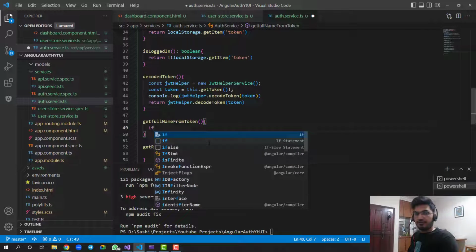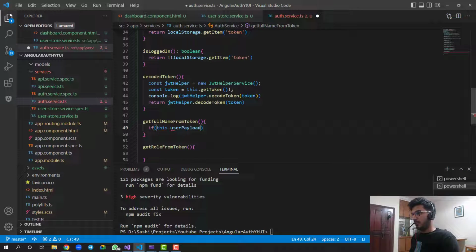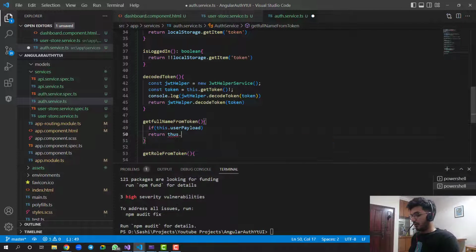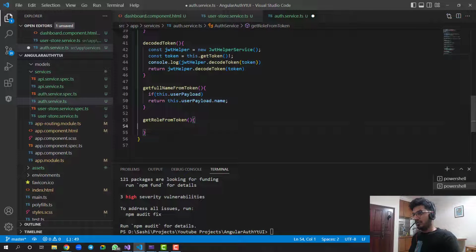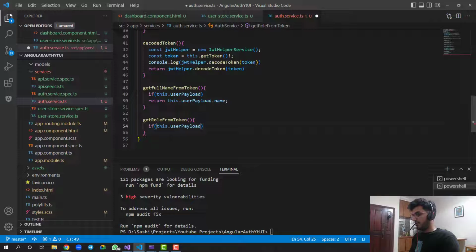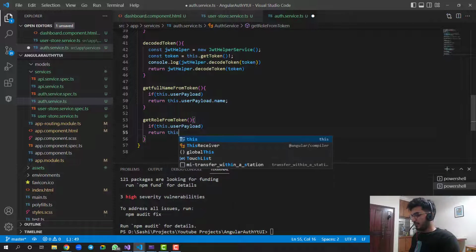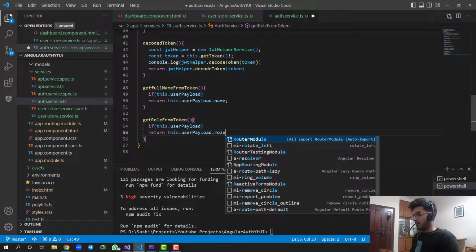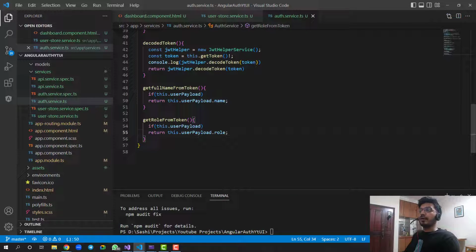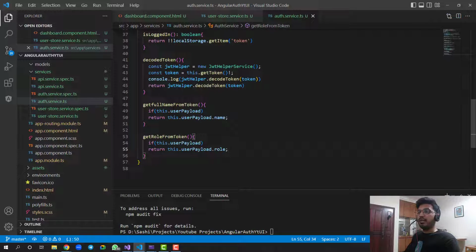I'll say if this.userPayload, then return this.userPayload.name. For the role it is the same: if this.userPayload is there, then return this.userPayload.role. That's it.